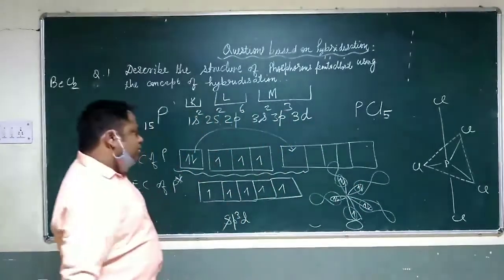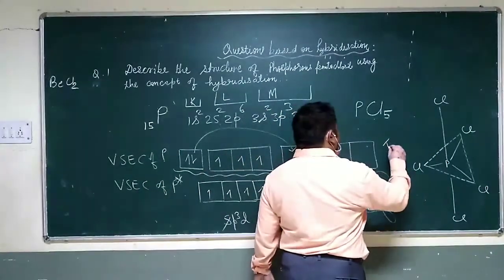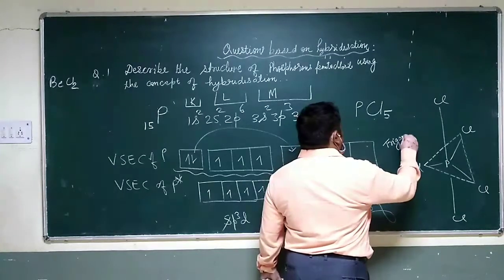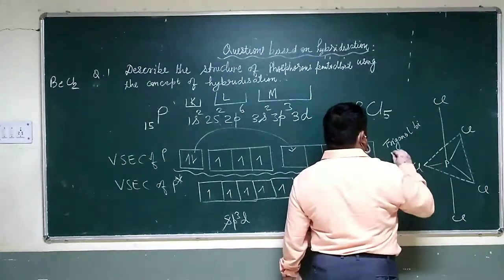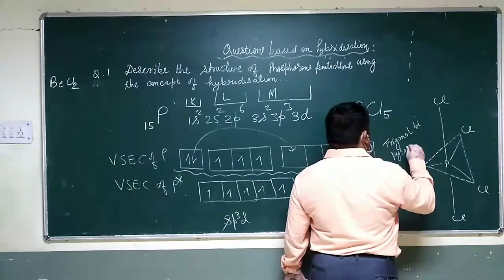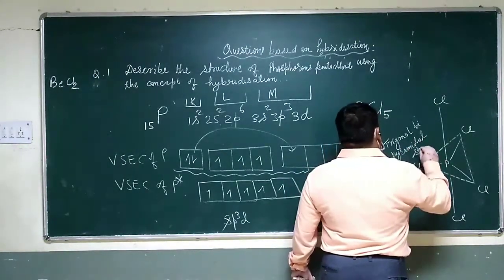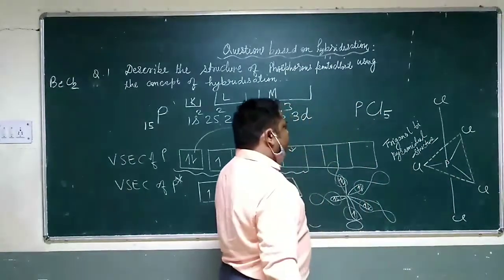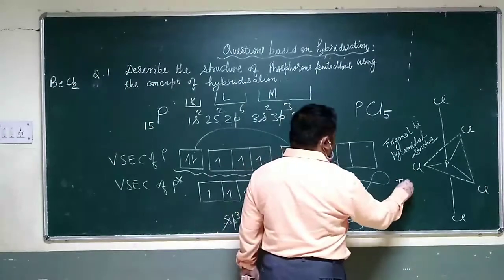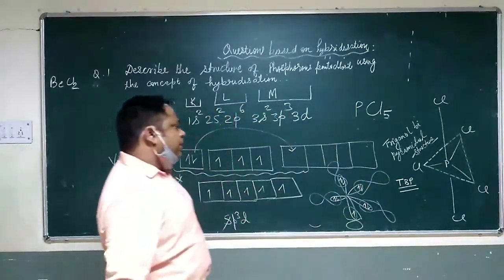In this way, phosphorus forms a trigonal bipyramidal structure with chlorine. In some books, you may also find that they say TBP structure. TBP stands for trigonal bipyramidal.